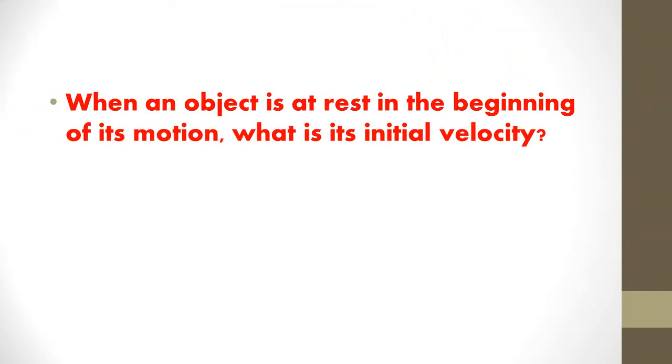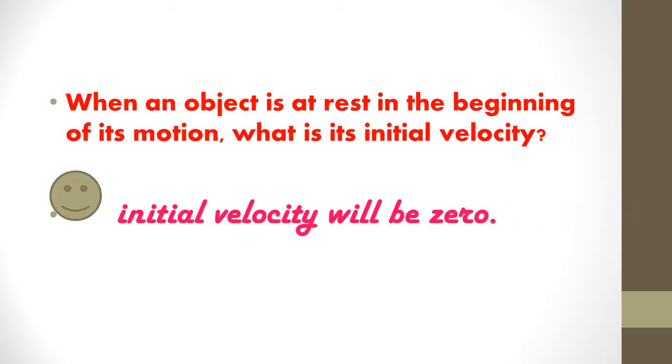next, when an object is at rest in the beginning of its motion, what is its initial velocity? That means when the object is at rest and it will start moving, it is ready for moving, then what will be its initial velocity, right? So when a body doesn't change its position with respect to its surroundings over time, then the body is said to be at rest, meaning it does not have any velocity, and so the initial velocity will always be 0. Initial velocity is denoted by the symbol u.